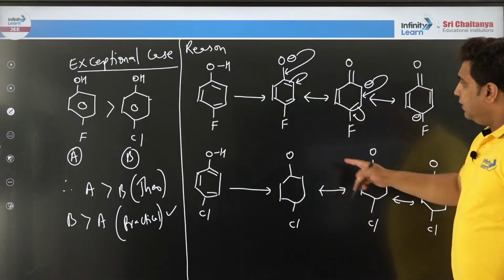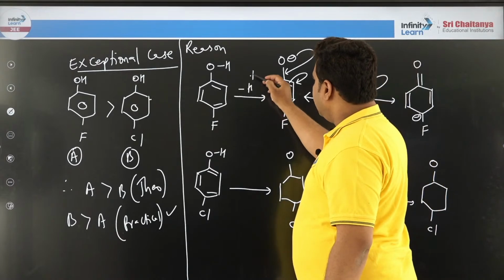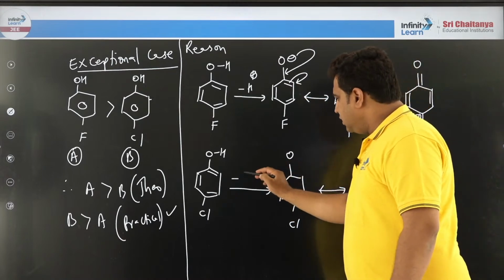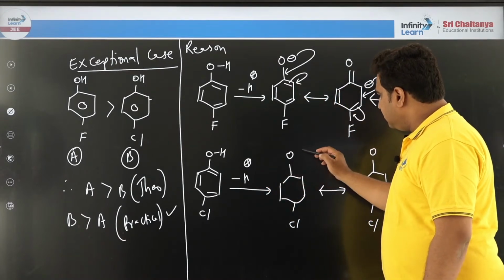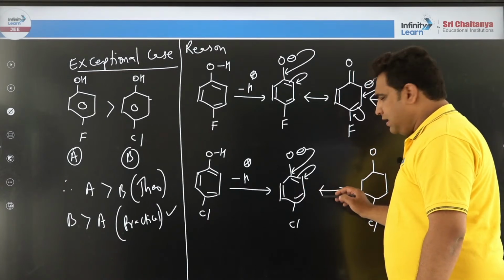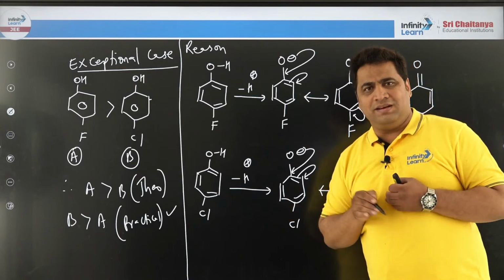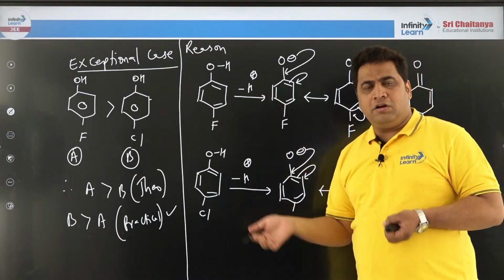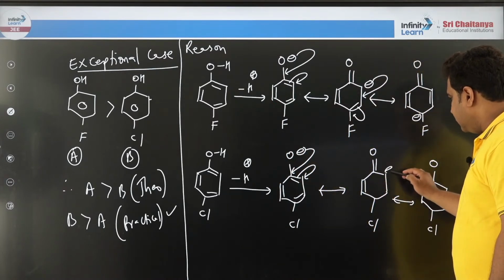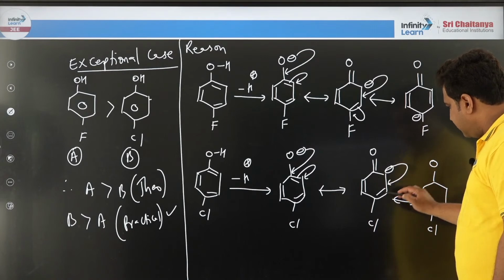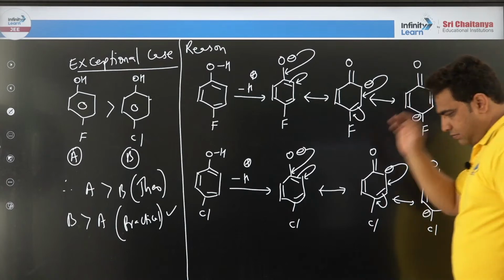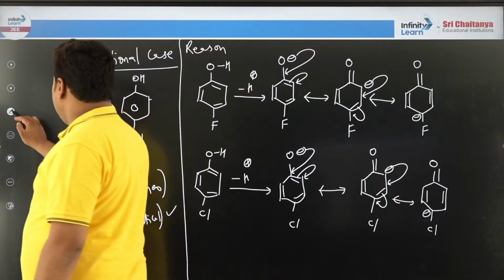So here I have removed the proton, okay, it has become this particular ion, resonance. Same thing here, remove the proton, okay, right, negative charge, resonance. Because see, if you make both equal, then only a comparison can be done. No, one you are showing, one you are not showing on the board, no comparison, right? Then here negative charge, this you got. Now this negative charge, if you shift here you get a delocalized negative charge.